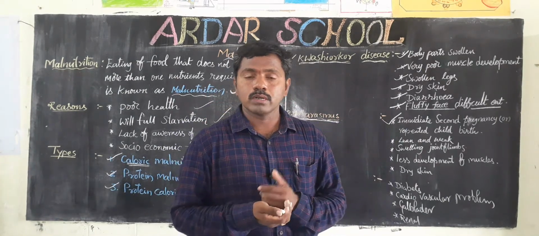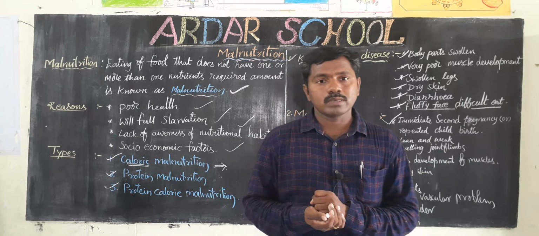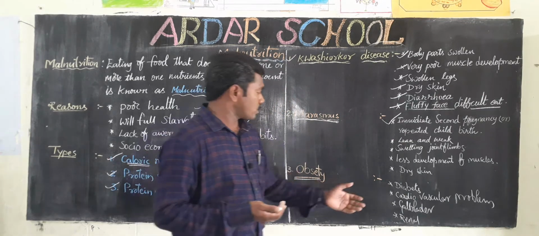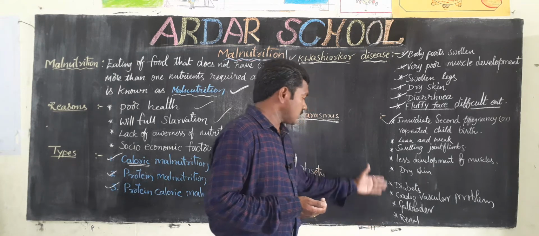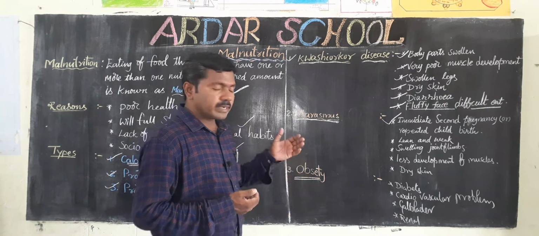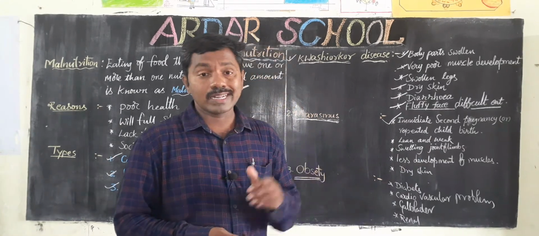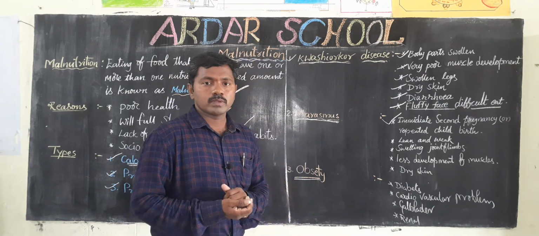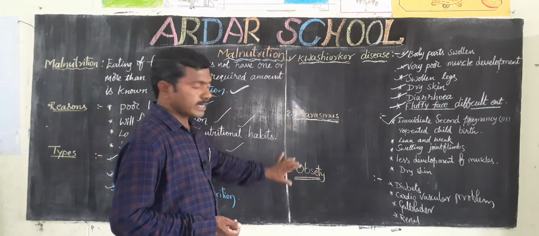What are they? You know children, diabetes, cardiovascular problems, gallbladder problems, renal problems. So these are the biggest problems. That's why children, you must maintain a proper balanced diet. You must take all nutrients in the right amount. That is a good habit. Okay, so these are the three diseases: kwashiorkor, marasmus and obesity.